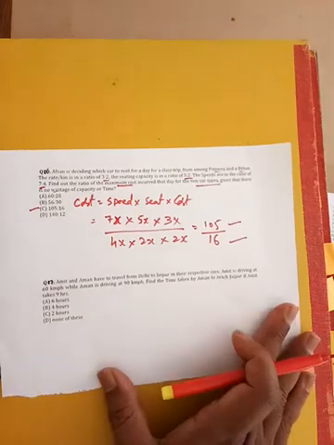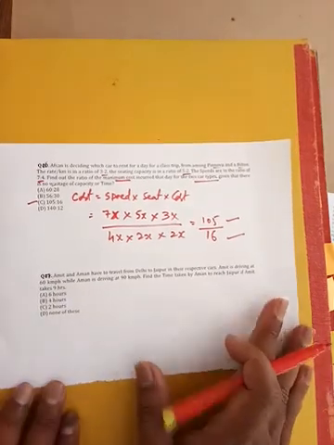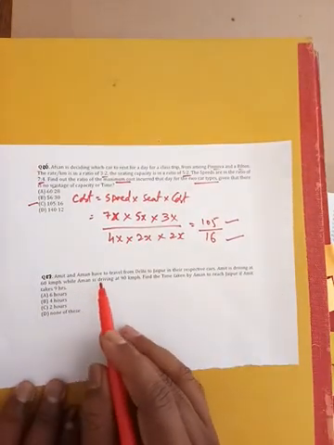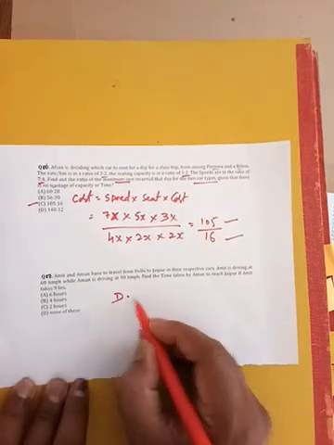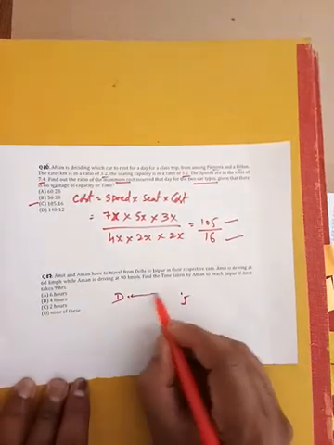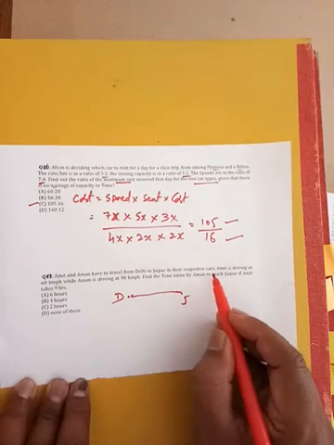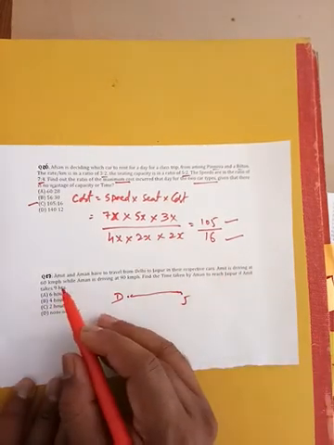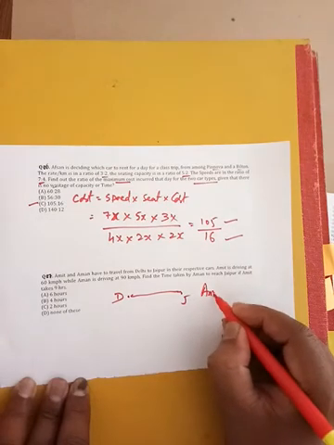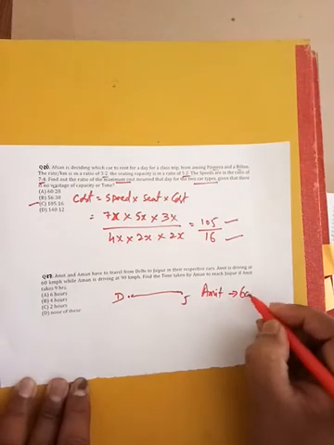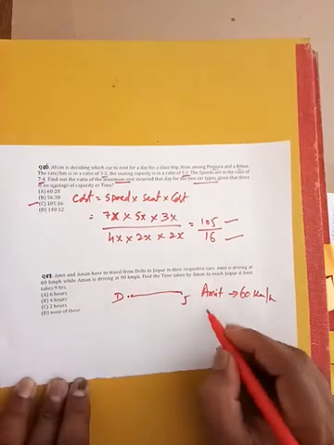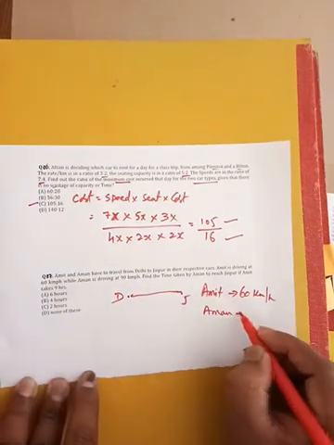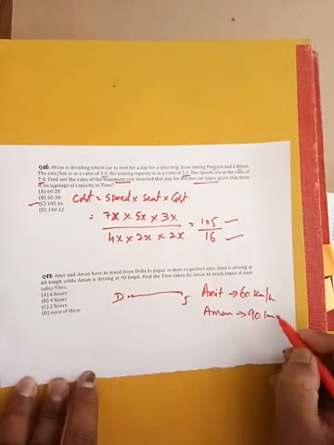So let's see one last question in this video. Amit and Aman have to travel from Delhi to Jaipur, in their respective cars. Amit is driving at 60 km per hour. So we can write it down: Amit is driving at 60 km per hour. So the speed of Amit is given, while Aman is driving at 90 km per hour. So the speed of Aman is also given.